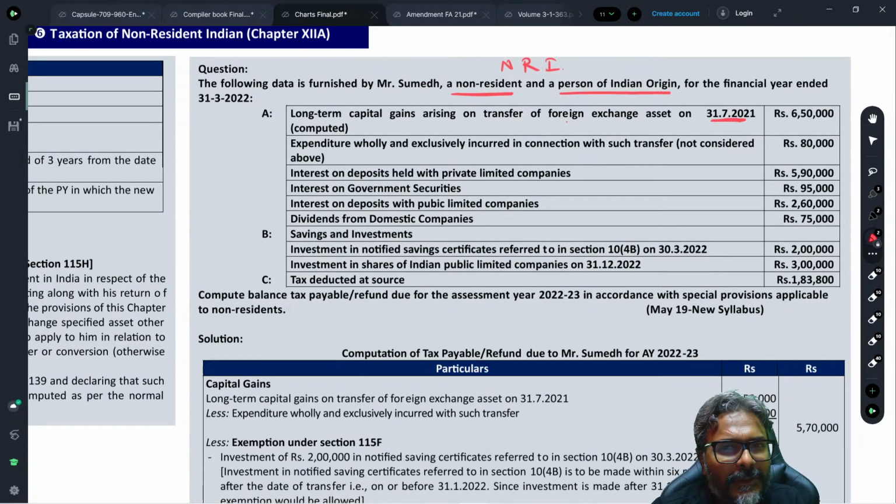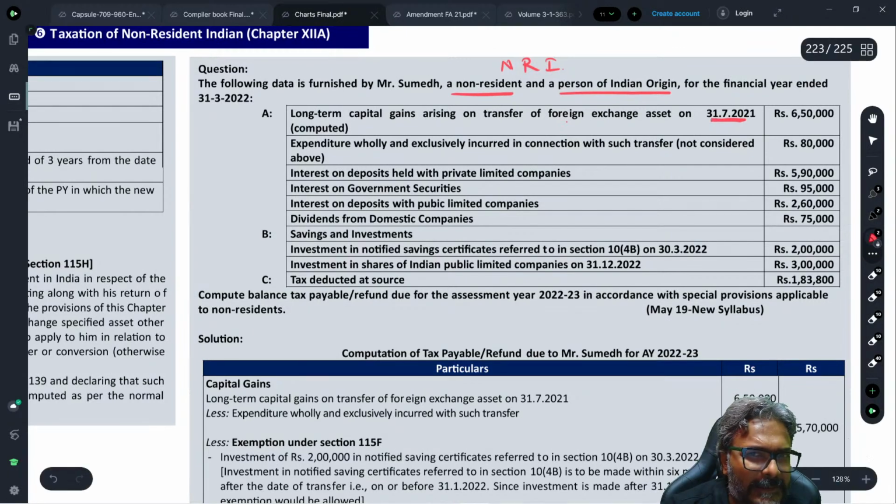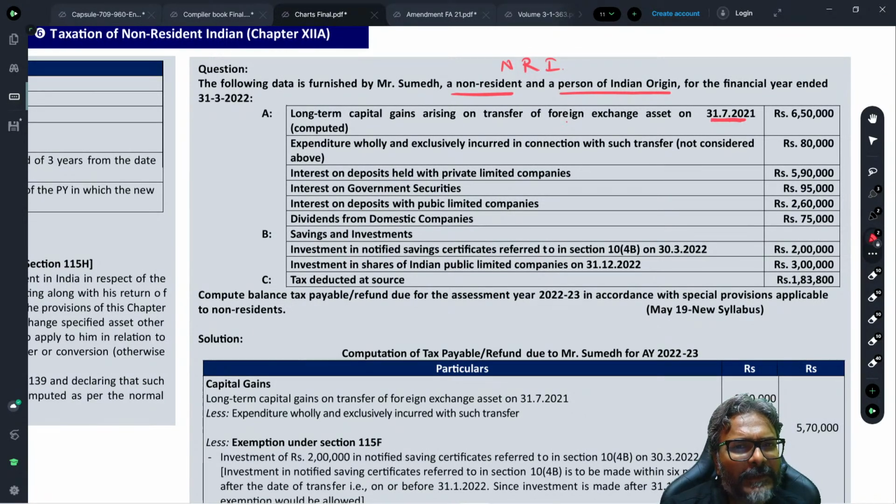Now students, keep in mind this data, 31st July 2021. Interest on deposit held with the private limited companies. So this interest income, students, 5,90,000. So that will be at 20%.